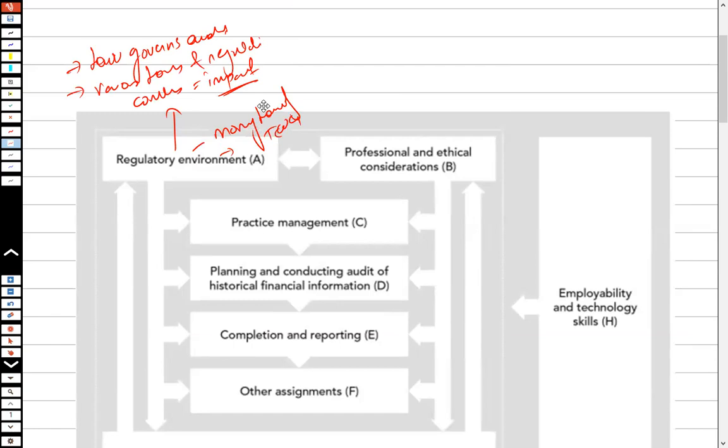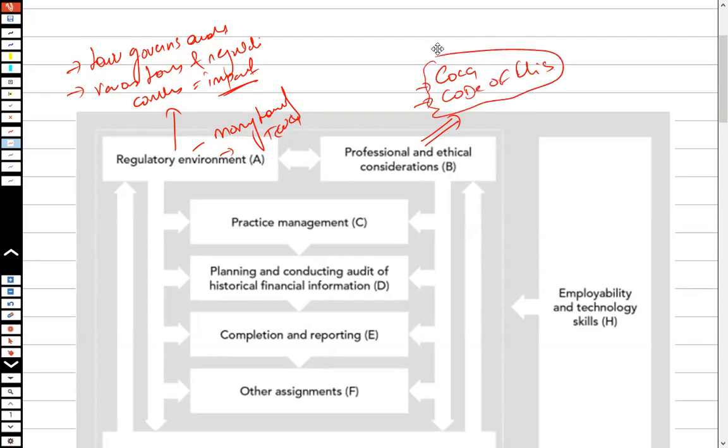There could be multiple types of things that we would be required to do and discuss in this specific section. Then you've got professional and ethical considerations, where we would be talking about the code of corporate governance and the code of ethics, and dealing with scenarios with respect to them under the given situation.